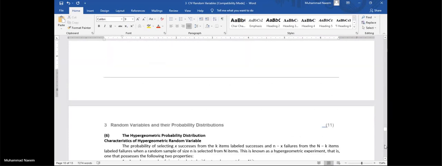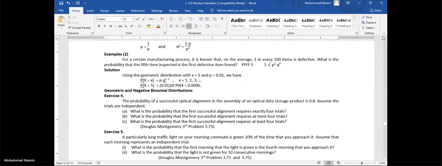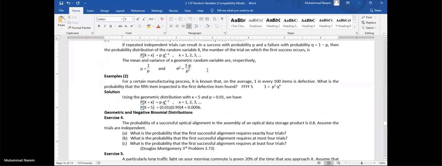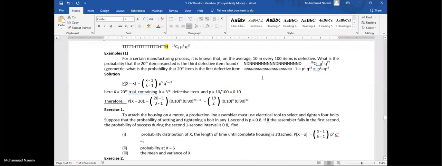Single target you will have. Also remember the mean and variance for geometric, and also the mean and variance for negative binomial.